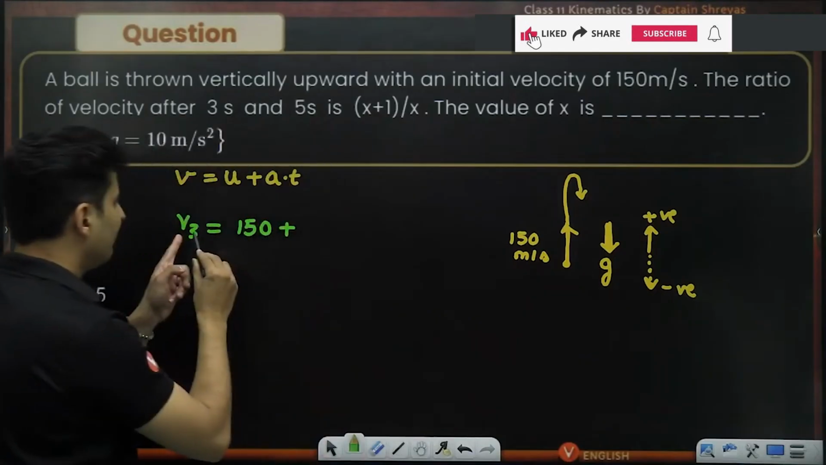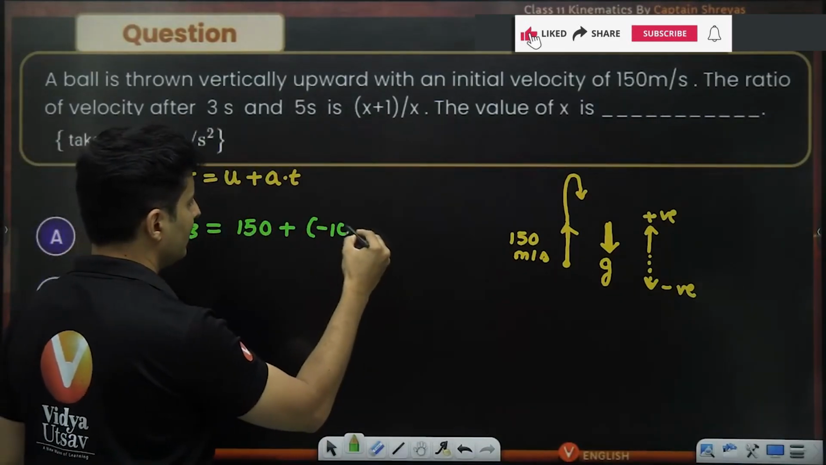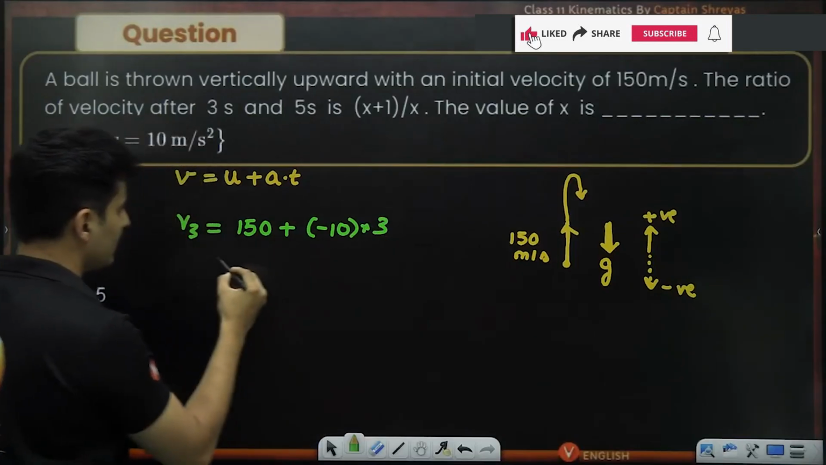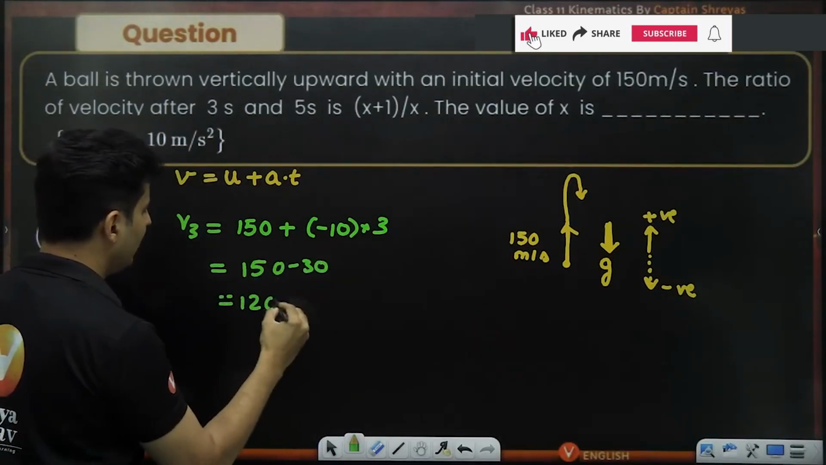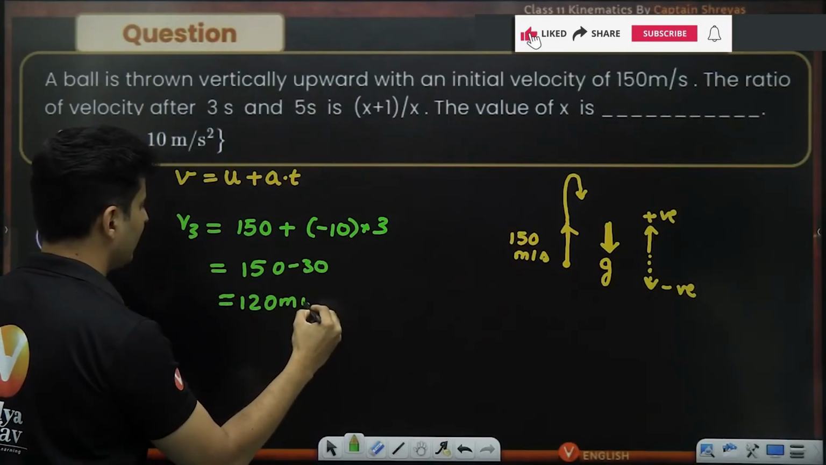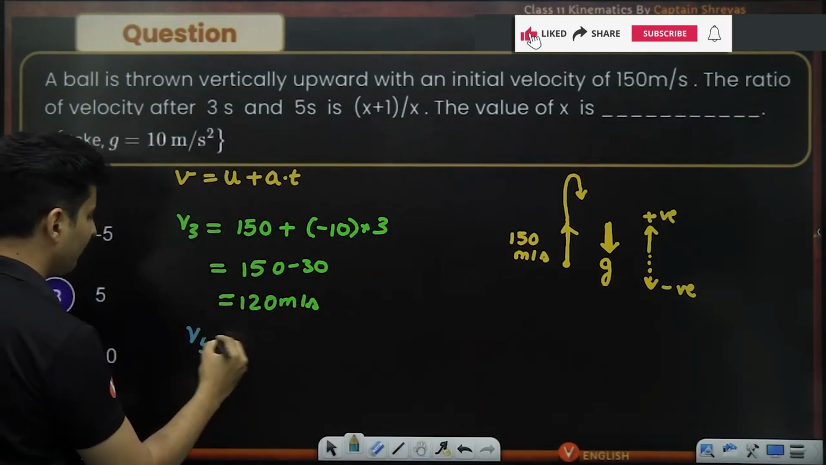Anyways, so now final velocity, I don't know. Initial velocity is 150, acceleration is minus 10, time is 3 seconds. So it will be 150 minus 30, which is 120 meters per second. Now let's try to figure out V5.